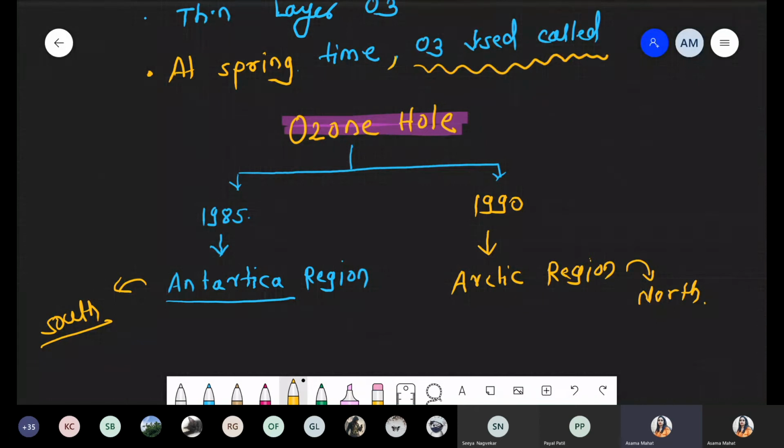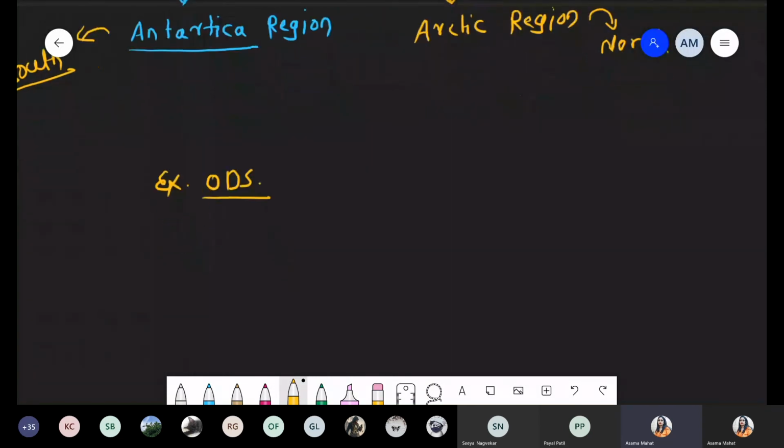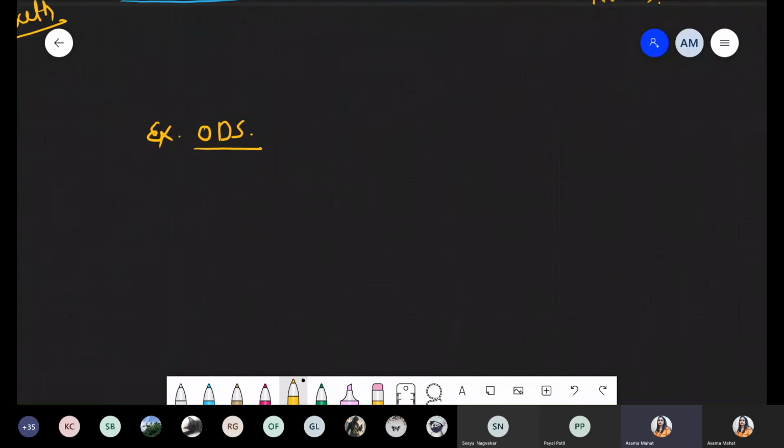So have you got this? What is the meaning of ozone hole and why does it happen? Simply because of ozone depleting substances, that is the breakdown of ozone. So in this condition we are taking some examples of ODS, ozone depleting substances, which are responsible for the breakdown of ozone. And please don't get confused between the greenhouse gases and the ODS, because थोड़े थोड़े example यहाँ पे common है.